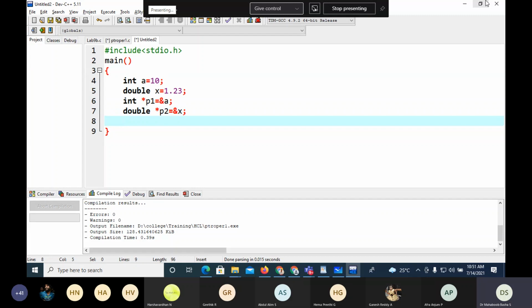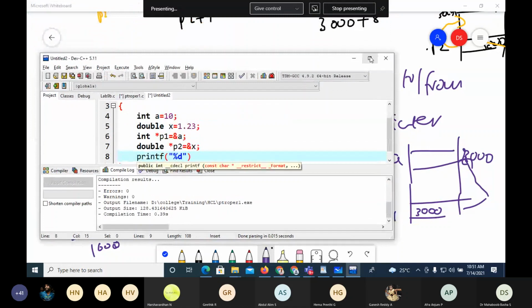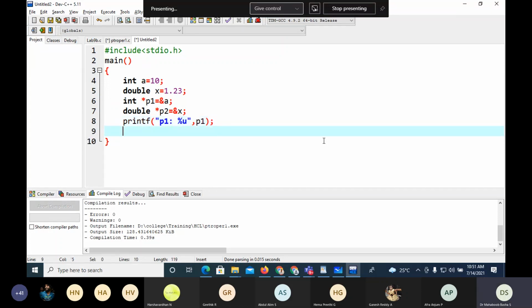Now I take printf percentage u, so p1 is holding this address, so I'll print p1. Then I'll do p1 plus plus.